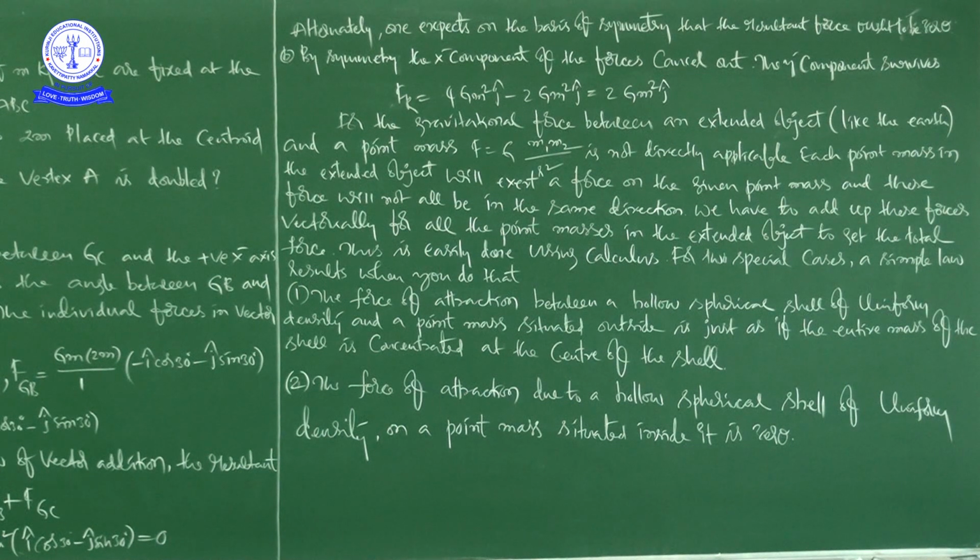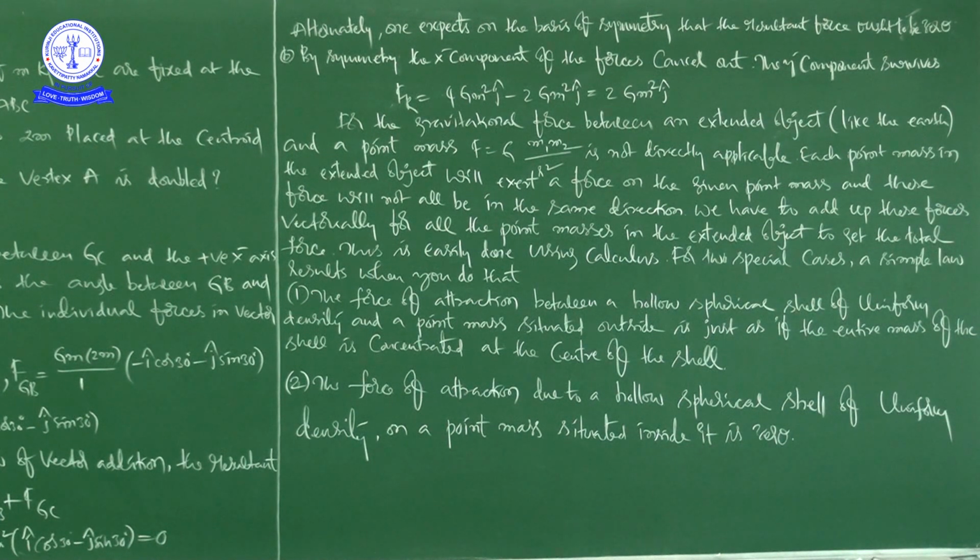Various regions of the spherical shell attract the point mass inside it in various directions. These forces cancel each other completely.